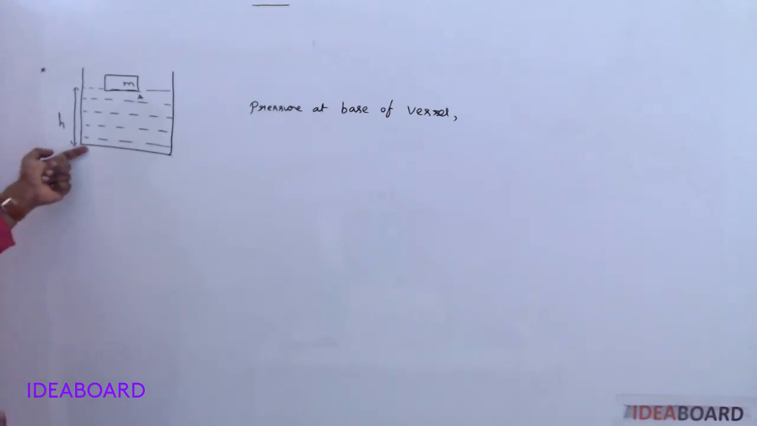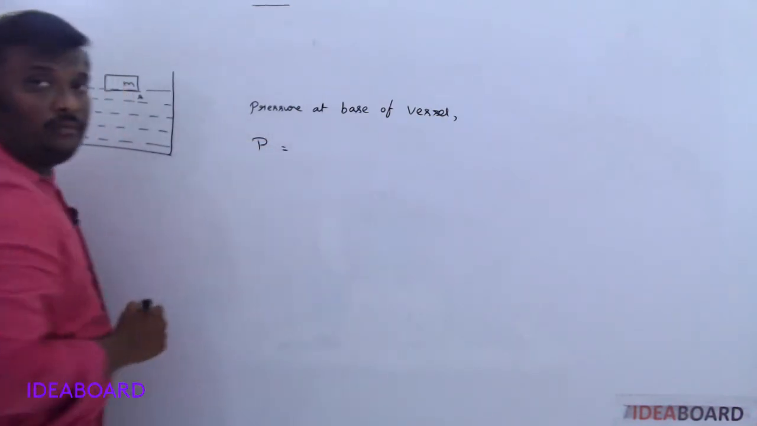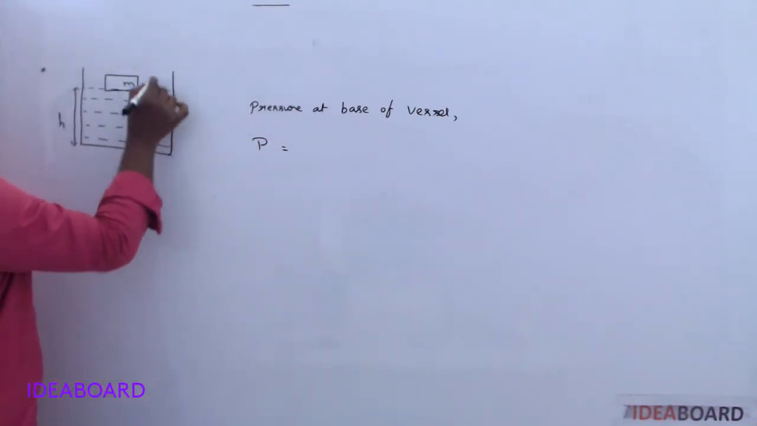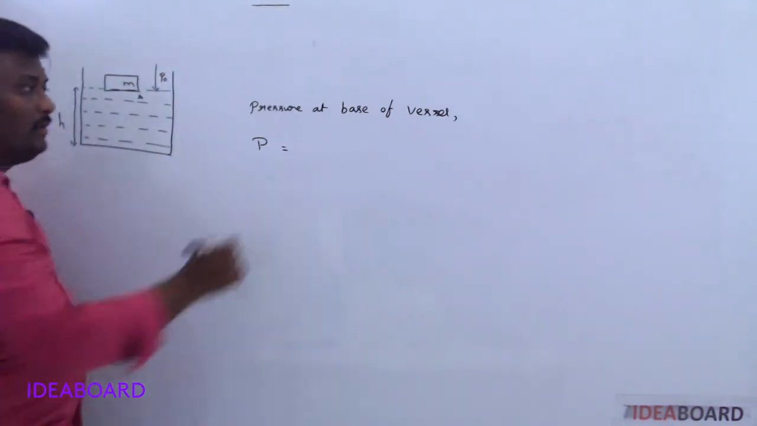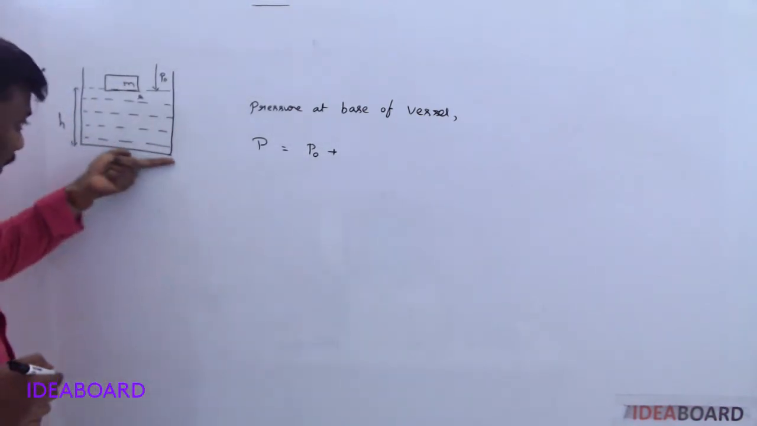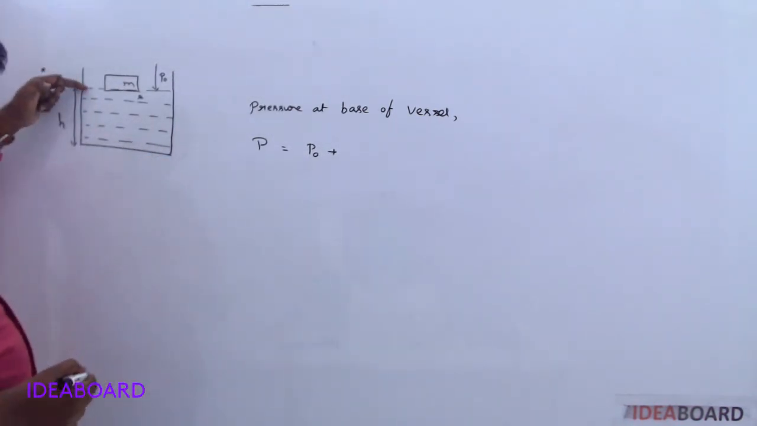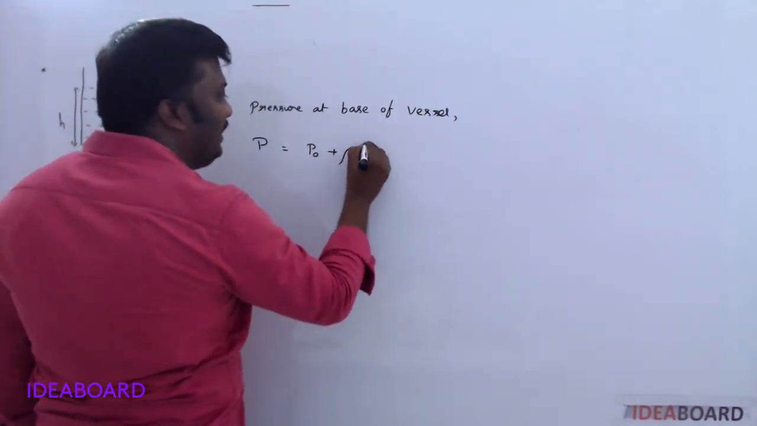The formula for pressure at the base of the vessel means here. What is the answer? P is equal to, first of all, on the surface, atmospheric pressure is always acting, so P naught plus, since here it is at a certain depth h, rho g h.